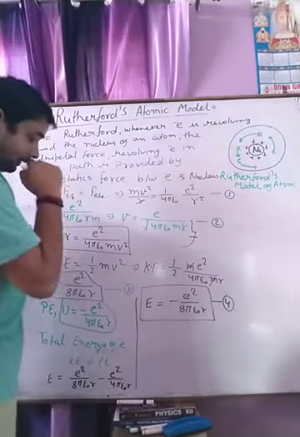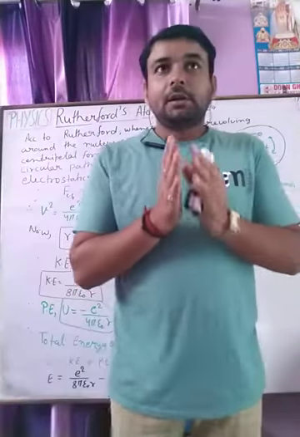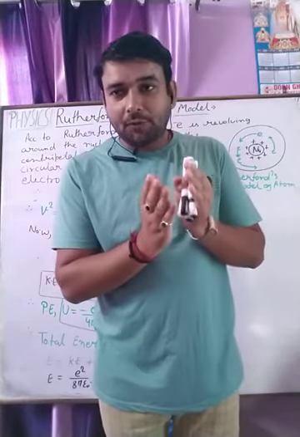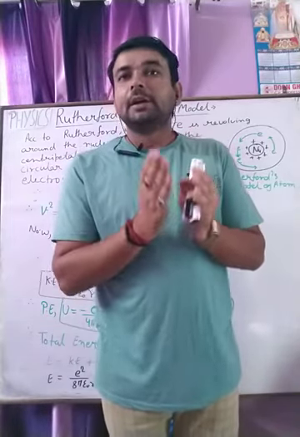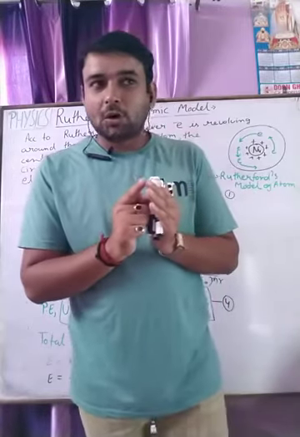The first drawback of the Rutherford model is that it is not able to explain the stability of the atom, because